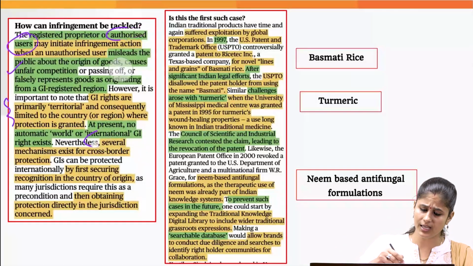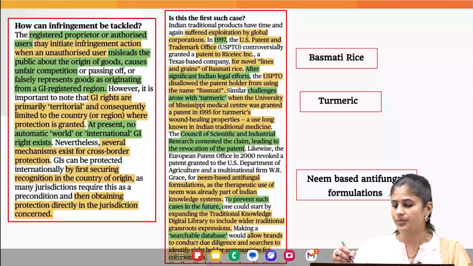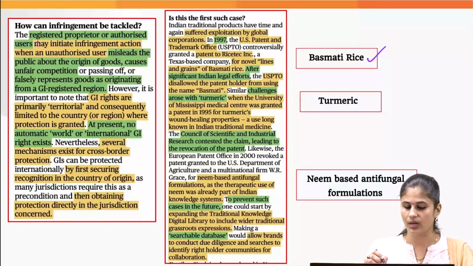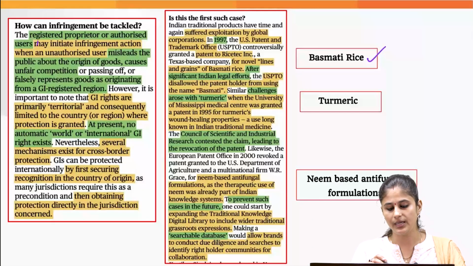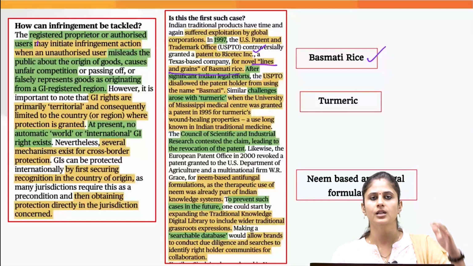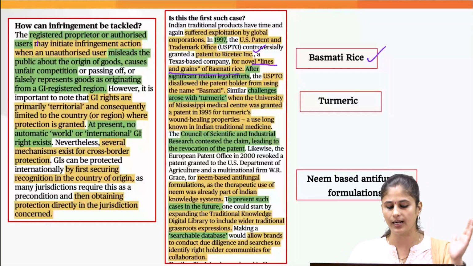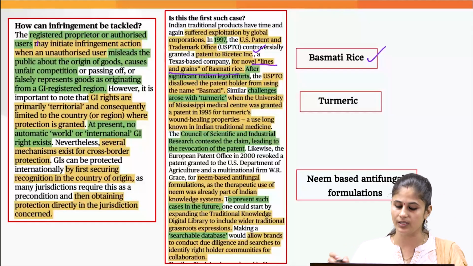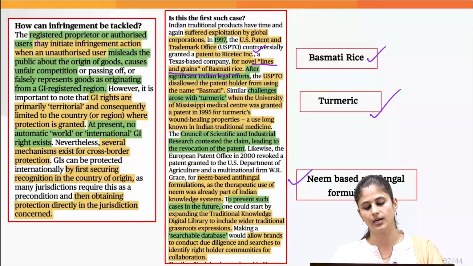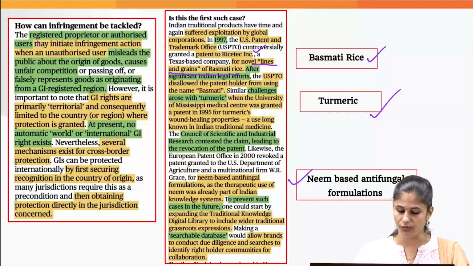So is it the first case of cultural misappropriation? No. Previously we have seen this with basmati rice, wherein a US company tried to get a patent with regard to lines and grains of basmati rice. Indian authorities raised concern and ultimately the patent right was not given. Then we witnessed a similar thing with turmeric and with neem based antifungal formulations.